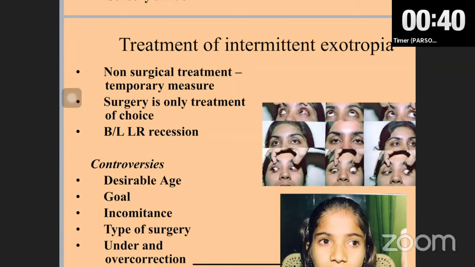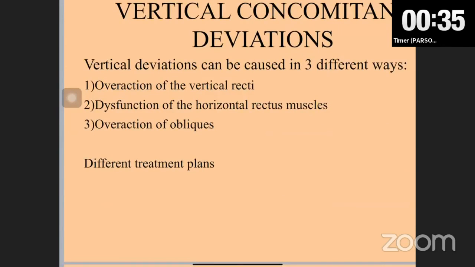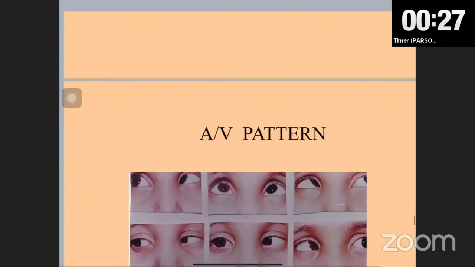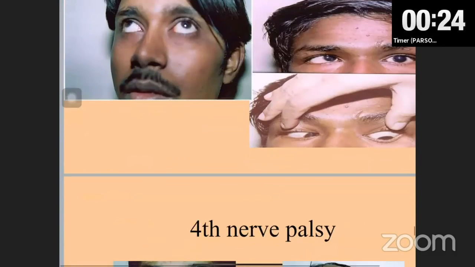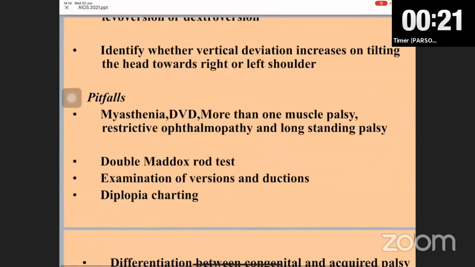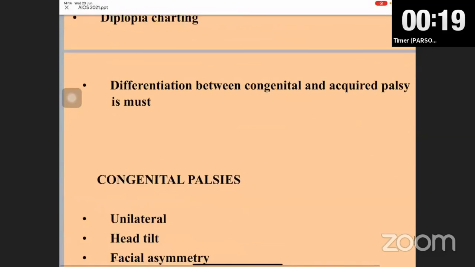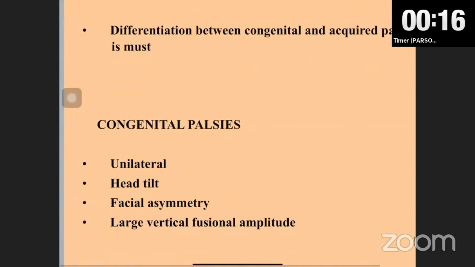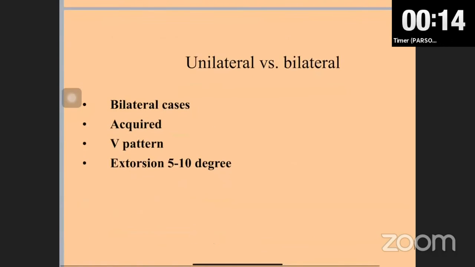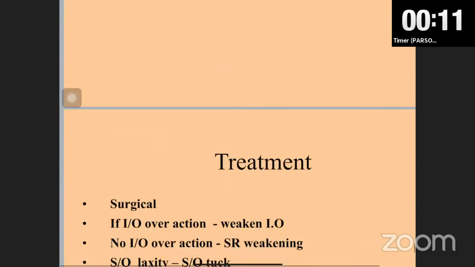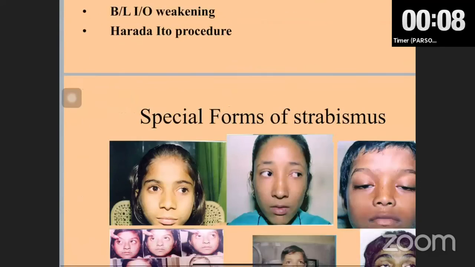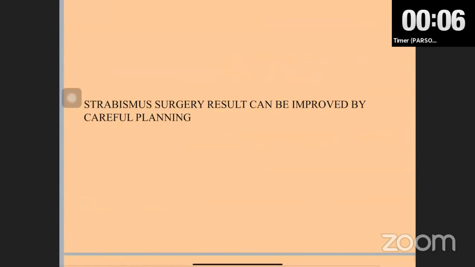There are controversial points. Then vertical comitant deviations can be caused in 3 different ways: overaction of the vertical recti, dysfunction of the horizontal recti, or overaction of the obliques, and they have different plans. If an A or V pattern is present, it must be treated, and the Parks 3 step test is very important. We have to differentiate between congenital and acquired palsies, and then between unilateral and bilateral palsies, because the treatment is different. Basically, I would like to conclude that strabismus surgery results can be improved by careful planning.